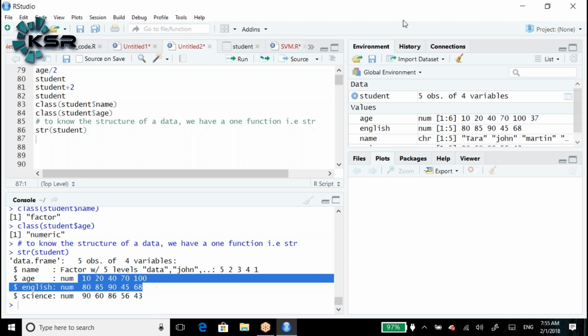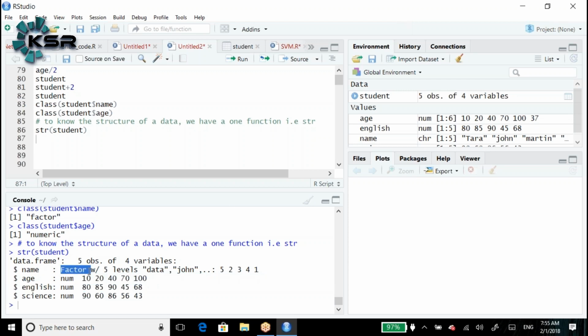Here, what is the factor with 5? Factor, we know, is character. Factor with 5 levels. 5 levels means 5 observations. What is the meaning of 5, 2, 3, 4, 1 after John? The positions. Data in the 5th position, John in the 2nd position, 3rd position, like that. By default, when we sort the data in ascending order, it gives the positions.